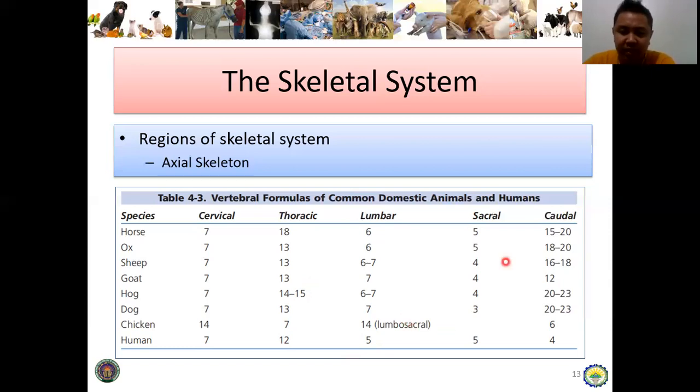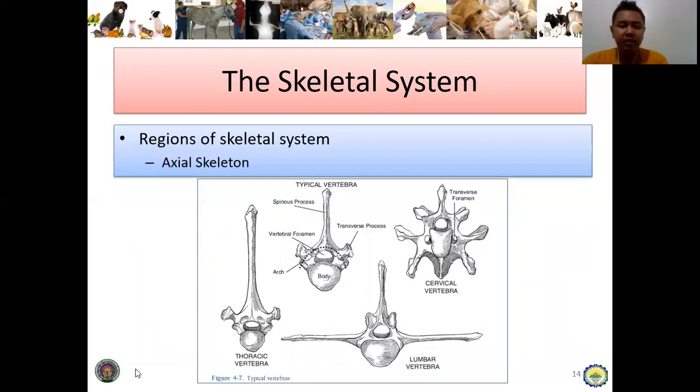And then among mammalian species, the dog has the least number of sacral vertebra, only 3. And then the caudal vertebra is a range, actually. There is no fixed number. For example, in the dog, actually 20 to 22, but one reference says 6 to 23. Of course, there are dogs with short tails or no tails. So that is the variation. Okay? Next.